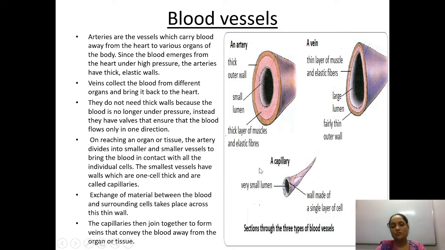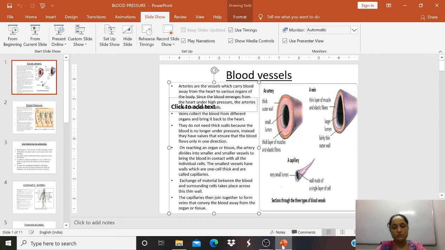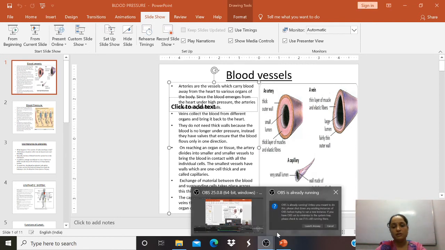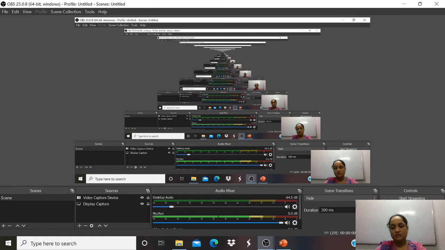So it is a sort of extended structure which lies in between arteries and veins. Okay, so this was all about the blood vessels, and the remaining structures we are going to cover in our next lecture. Thank you.